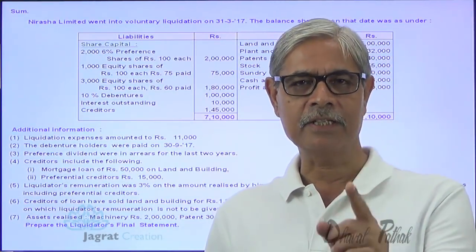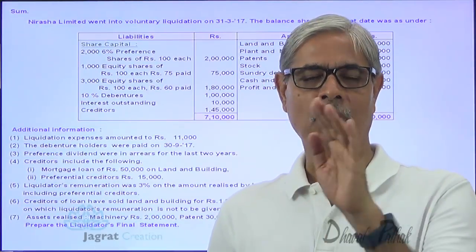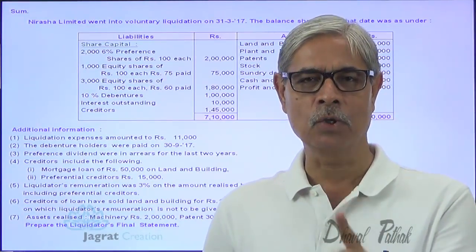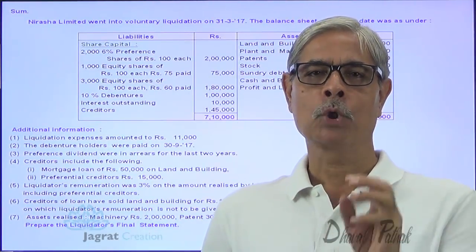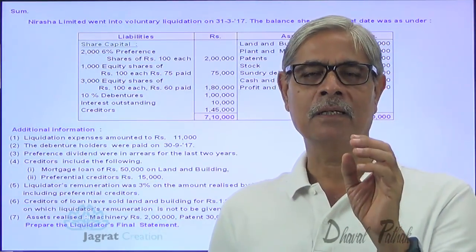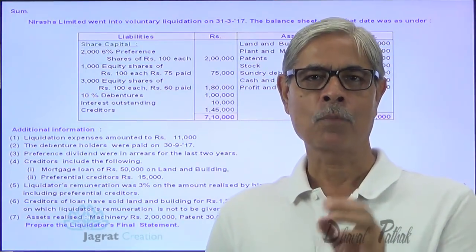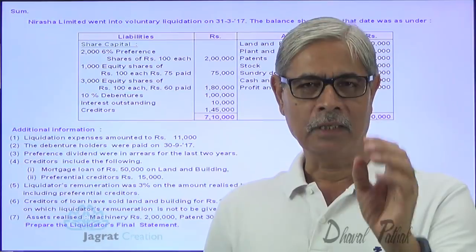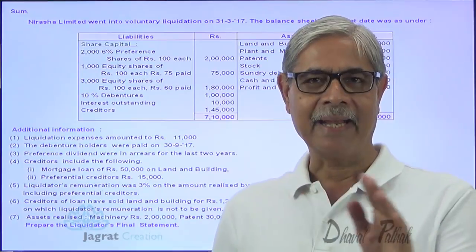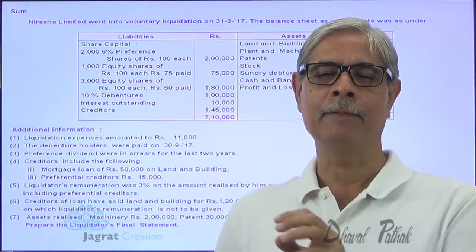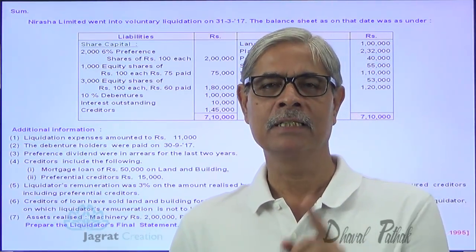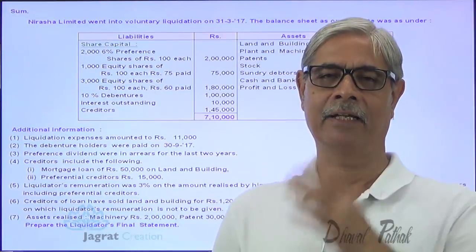Similarly, the existence of an artificial person comes to an end by a legal process, and that legal process is known as winding up of a company. So winding up of a company is a legal process conducted as per the Company Law to bring an end to the existence of a company. So the existence of the company can be brought to an end by a legal process. That legal process is known as winding up.